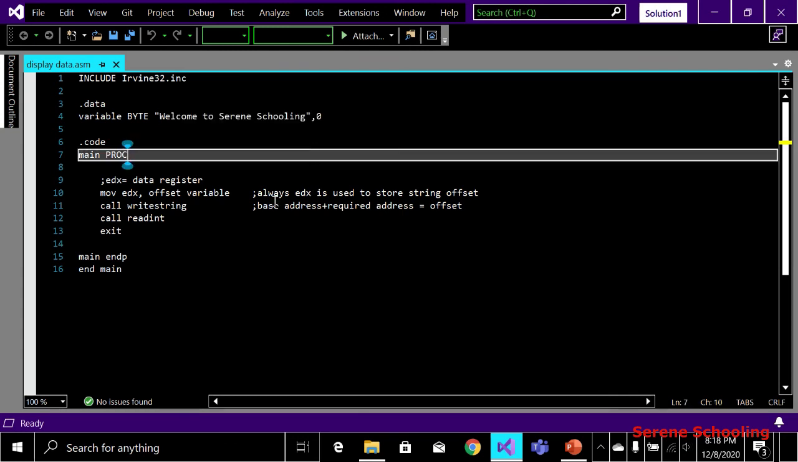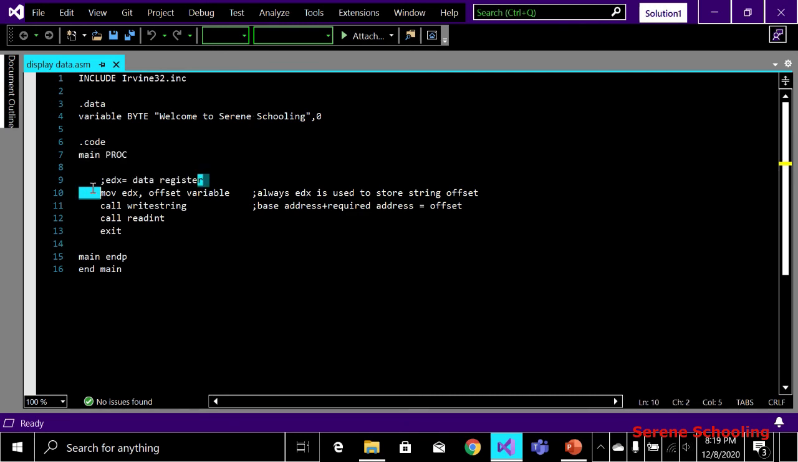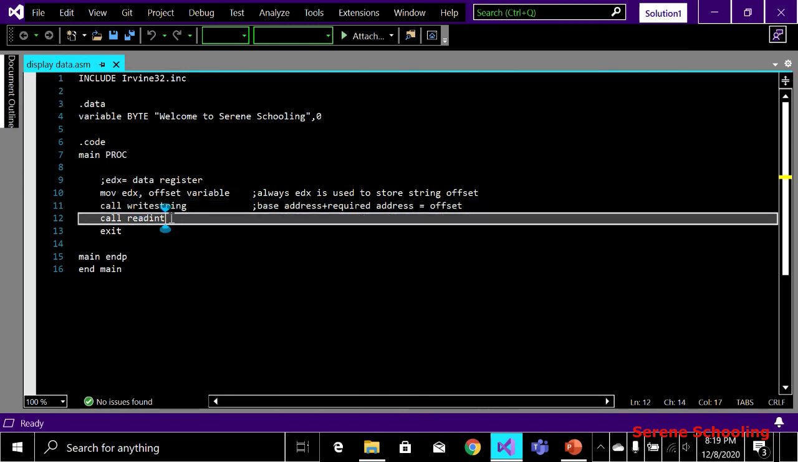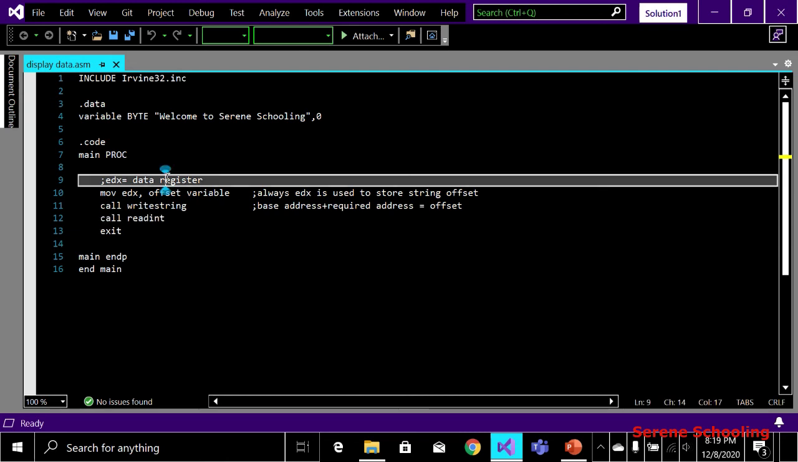Always EDX is used to store the string offset, because this whole thing is a part of the data segment. So to display this on the screen, we have to use the data register, that is EDX. We have to move the offset of this variable into the EDX register. And again, offset is base address plus required address, it gives us the offset address. And here again ReadInt is just used to see the result on the screen for a while.